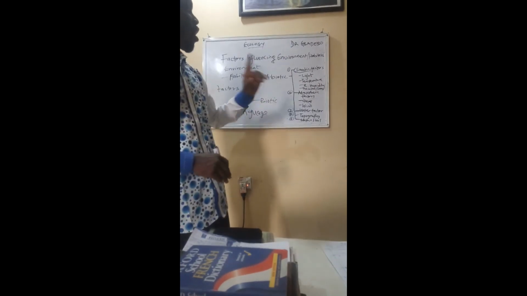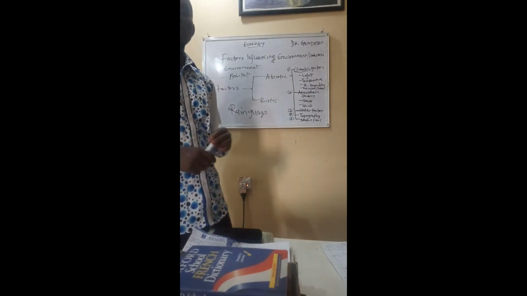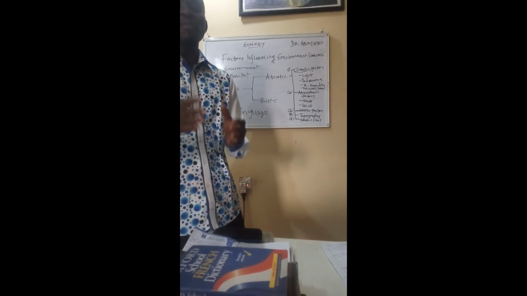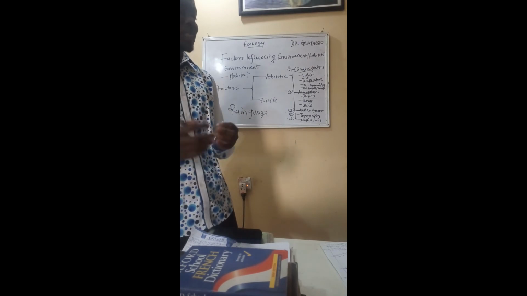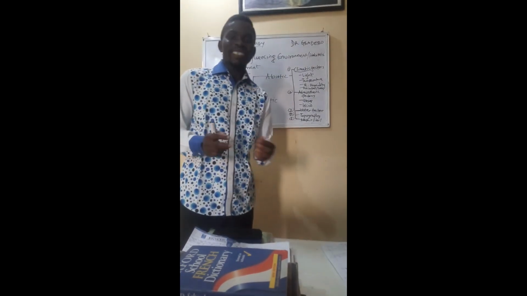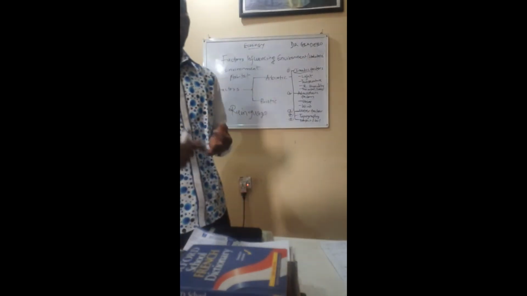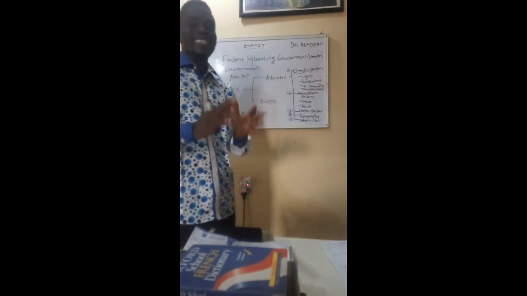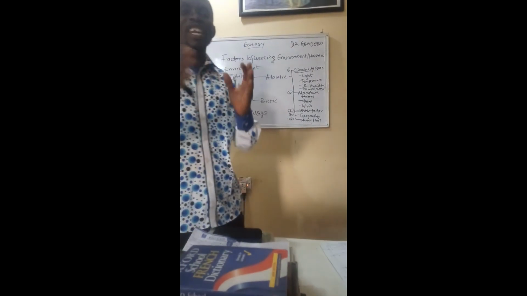And then another atmospheric factor is the movement of air currents in the atmosphere, which is called wind. Wind action, wind pressure, wind current are very important in deciding the atmospheric condition of any particular place.